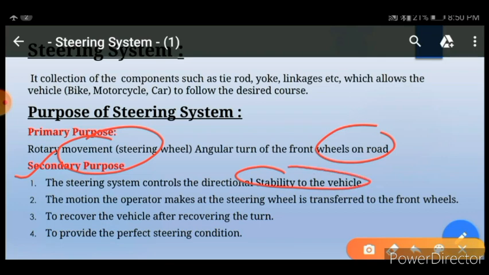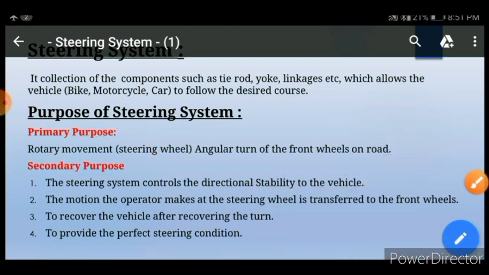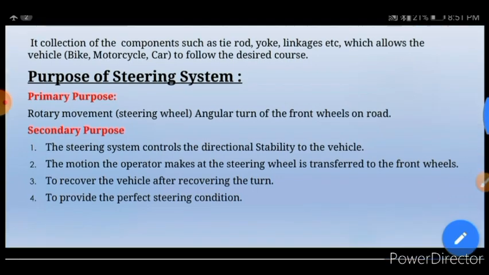Then another, to recover the vehicle after the turn. Means after getting the turn, the vehicle must be on the same or front road. Then to provide the perfect steering condition. So friends, these are the basic purposes of the steering system.